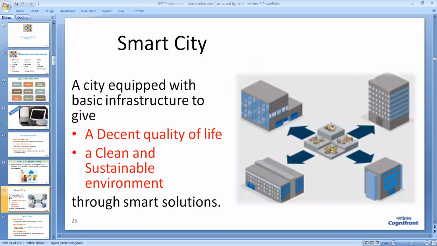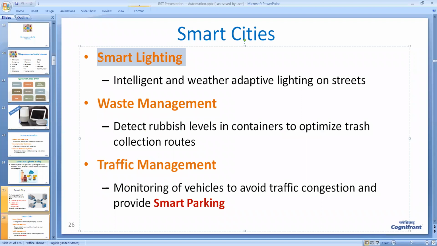Okay. Now the application of IoT in smart city, there are many advantages. The one is smart lighting. The IoT enables automatic lighting on and off during different seasons. Then IoT also enables the management of collection of waste in the city.